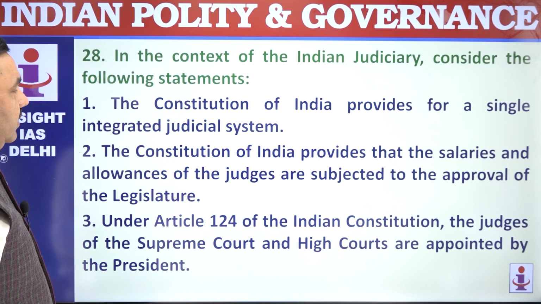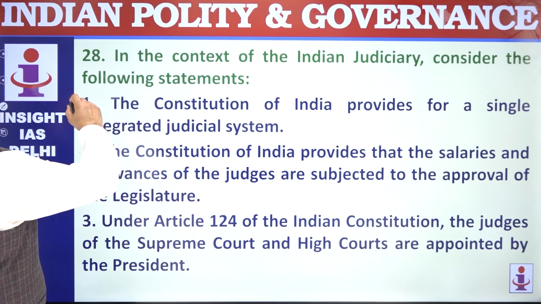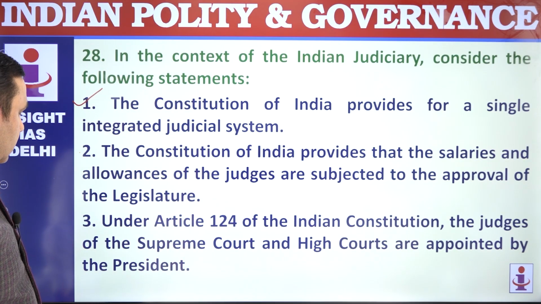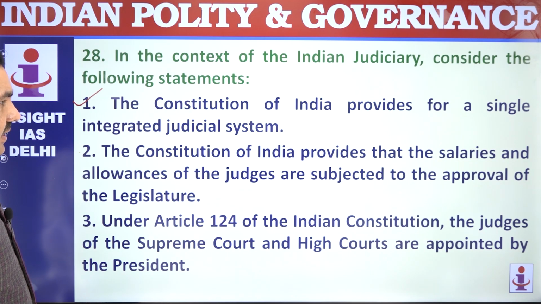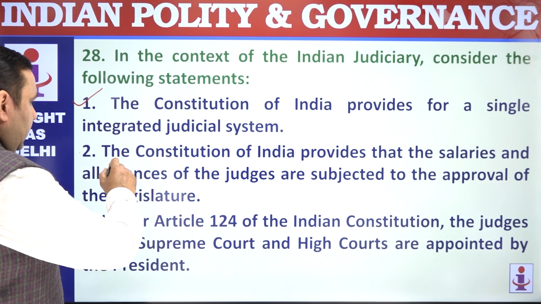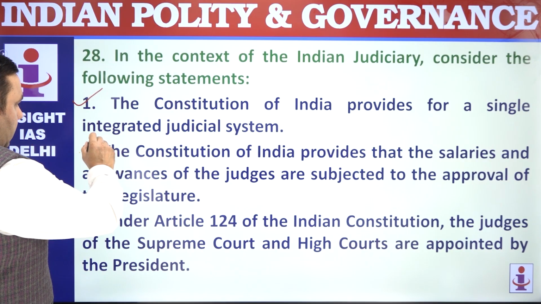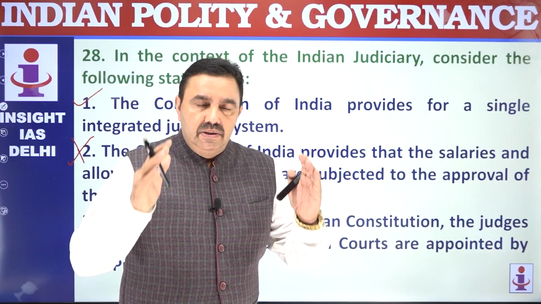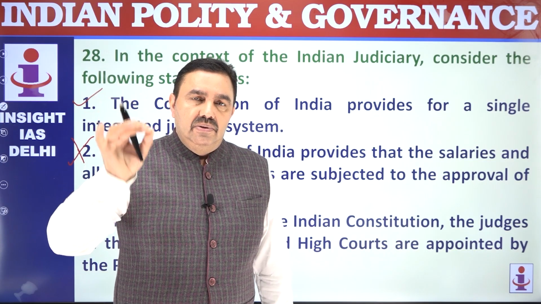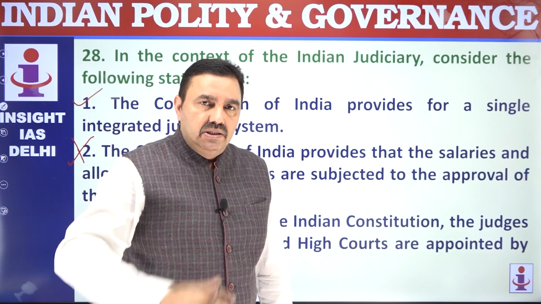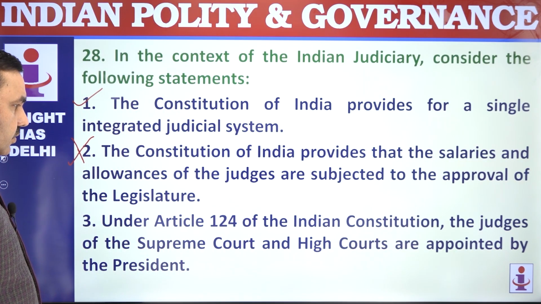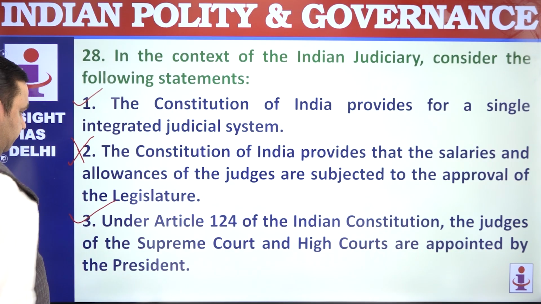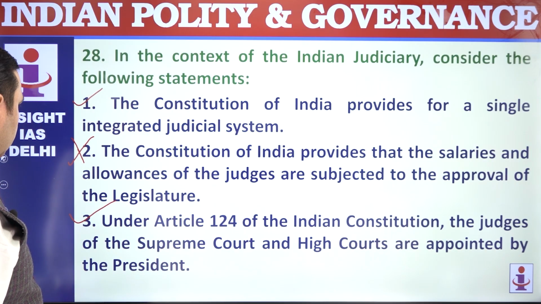The Constitution of India provides a single integrated judicial system. Of course, the Supreme Court is the highest level, and then high courts and lower courts. The Constitution provides that the salaries and allowances are not subject to approval because they are charged expenses. Charged expenses means they are not subject to approval by the legislature, and that is one of the pillars of judicial independence. Under Article 124, judges are appointed by the President, that's correct. 1 and 3.